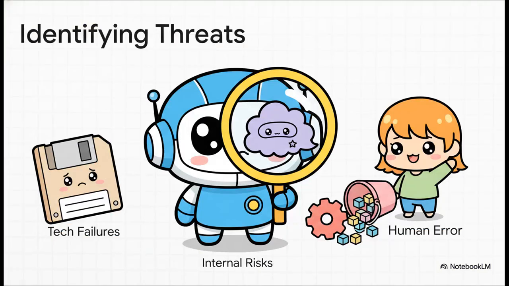Step 1 is identifying our potential threats. And that requires looking at literally every corner of our operations. It could be an external factor, like a highly sophisticated cyber attack, or specifically with AI, an adversarial data poisoning attempt. But it could also be a technological failure, like outdated software, or even just human error. An internal employee accidentally misconfiguring cloud access and exposing sensitive training data. We have to map all of this out comprehensively.